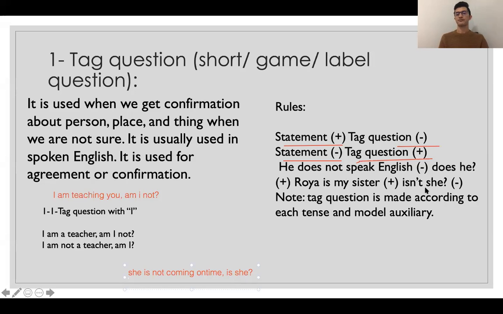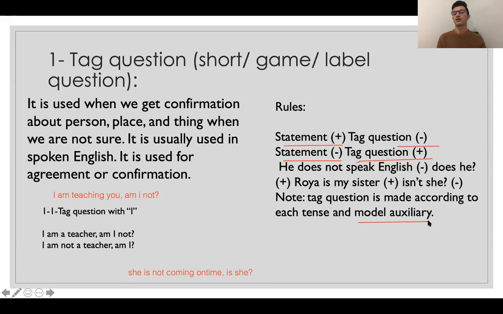Okay. And remember, when we make a tag question, we usually just change the sentence to interrogative, okay? And when you use a tag question, remember you use what? The modal auxiliary verb, okay? The modal auxiliary verb according to what?